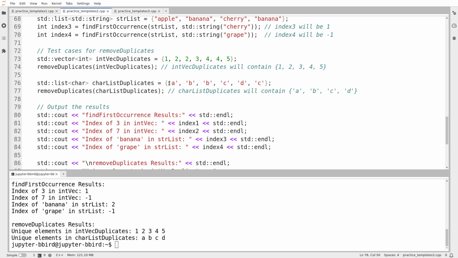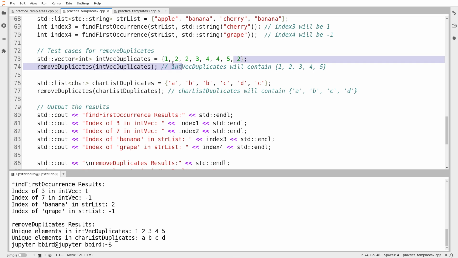Same thing with the one with characters. So this is a list of type char, which is sort of unusual. And in the one with characters, it becomes clear that even if elements are duplicates that appear far apart, they do get removed. But I am still going to do that. I'm going to add a case of that to this one just to make absolutely sure.